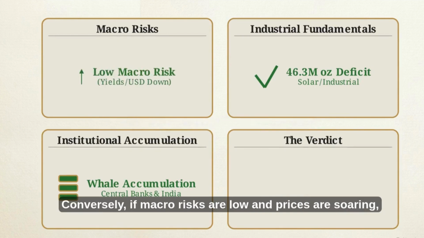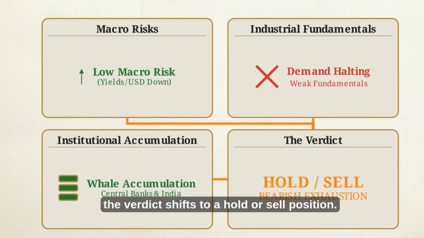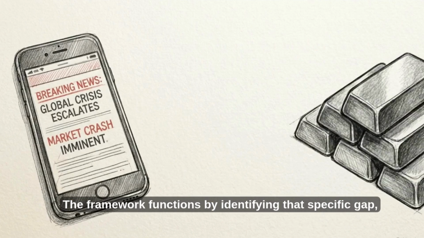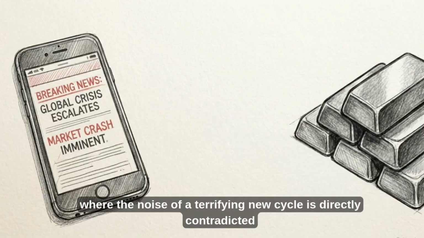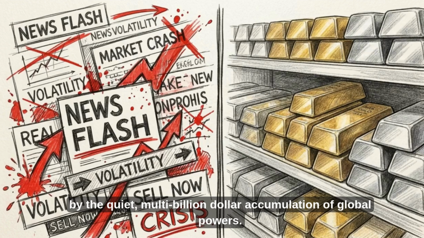Conversely, if macro risks are low and prices are soaring, but industrial demand begins to halt, the verdict shifts to a hold or sell position. The framework functions by identifying that specific gap, where the noise of a terrifying news cycle is directly contradicted by the quiet, multi-billion-dollar accumulation of global powers.